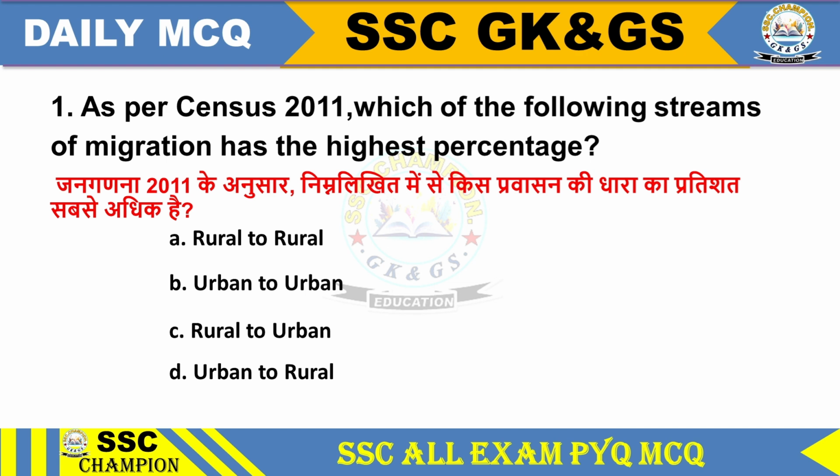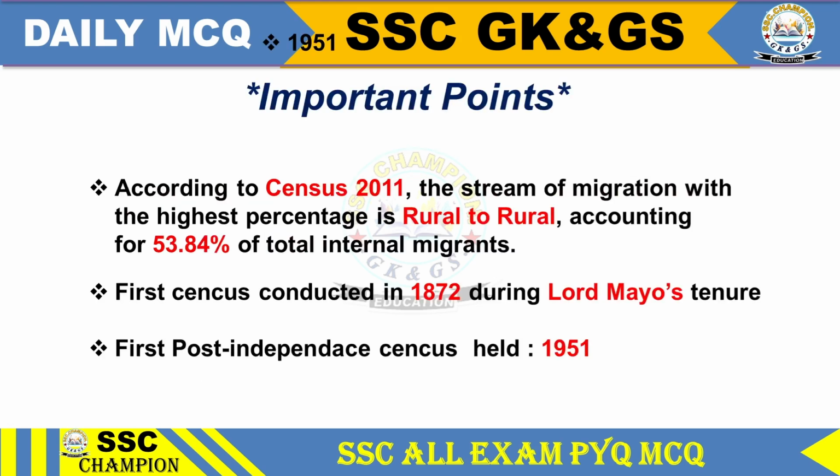Question 1. As per Census 2011, which of the following streams of migration has the highest percentage? Option A rural to rural, option B urban to urban, option C rural to urban, option D urban to rural. Option A rural to rural. Important points. According to Census 2011, the stream of migration with the highest percentage is rural to rural, accounting for 53.84% of total internal migrants.